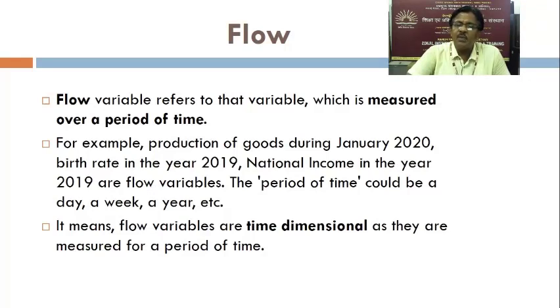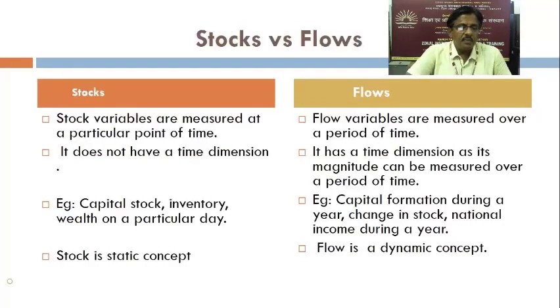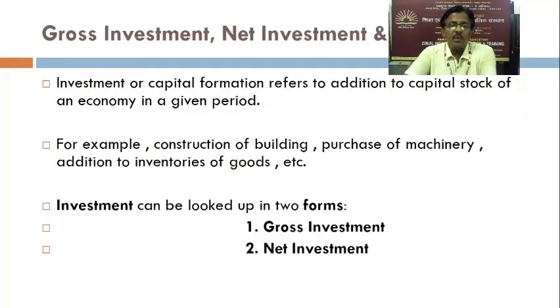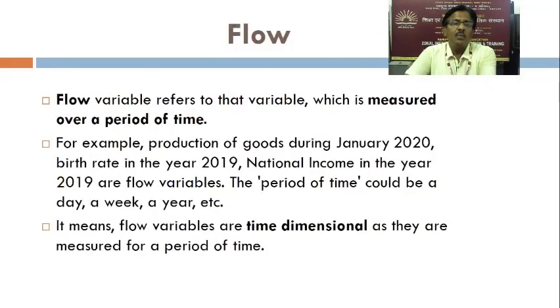The period of time could be a day, a week, or a year, etc. It means flow variables are time dimensional as they are measured over a period of time.